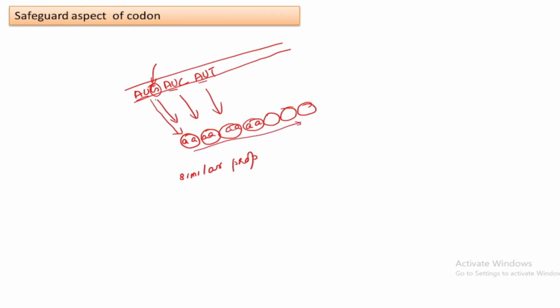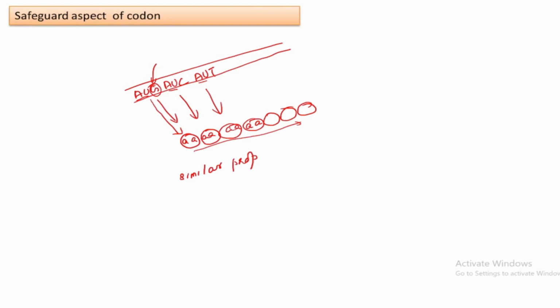As these codons corresponding to similar amino acids are clustered, arranged together in the mRNA, that is why the amino acids having similar properties are clustered together in the polypeptide chain also.